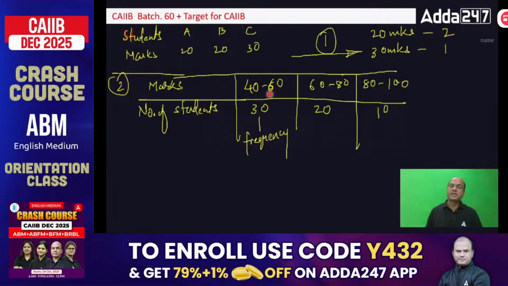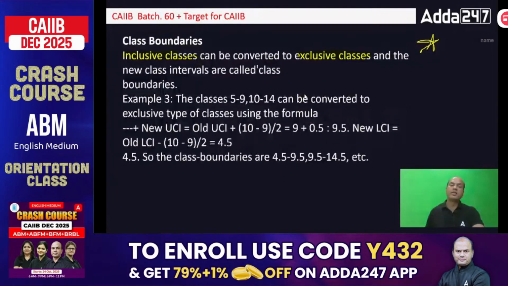Okay? Similarly, this is a continuous variable. See, understand, this is discrete, this is continuous. Continuous means it's in the range. Discrete means it is separate. Okay? What are class boundaries? What is a class boundary?